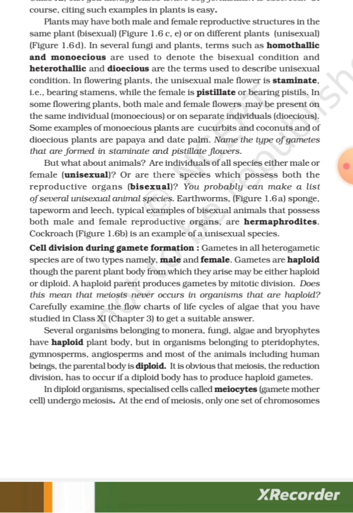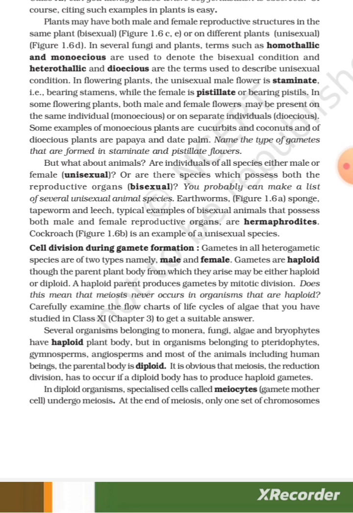Carefully examine the flow chart of life cycle of algae that you have studied in class 11th, chapter 3rd, to get a suitable answer. Several organisms belonging to Monera, fungi, algae, and bryophytes have haploid plant body, but in organisms belonging to pteridophytes, gymnosperms, angiosperms, and most of the animals, including human beings, the parental body is diploid.